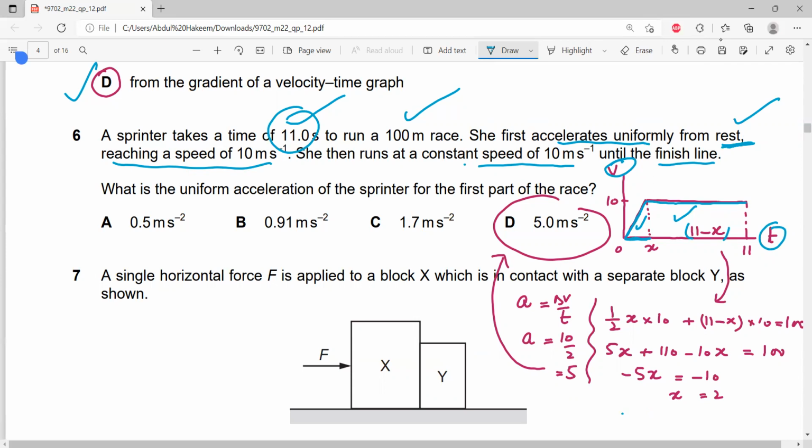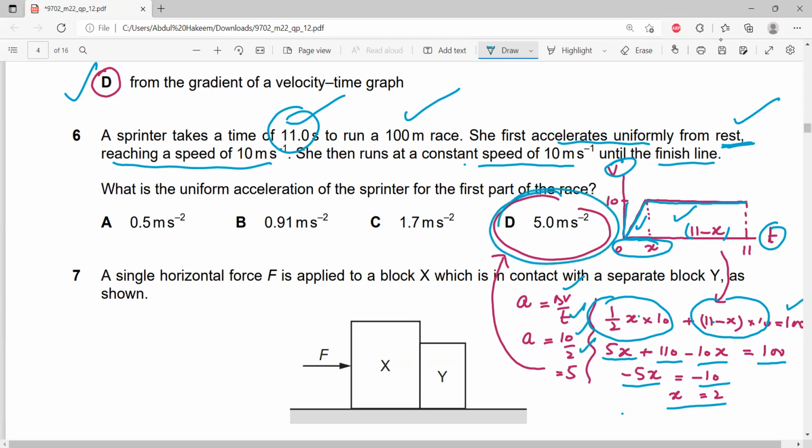This area is divided into two parts. First, the area of the triangle, half base into height. Then the area of the rectangle, length into width. The sum of these two is 100. So it becomes 5x plus 11 times 10, 110, minus 10x, is equal to 100. Minus 5x equals minus 10, so x is 2. This time is 2 seconds. So in this triangle, the change in velocity is 10, and the time taken is 2. So the change of velocity divided by 2, the acceleration is 5. That's why D is the correct answer for this question 6.